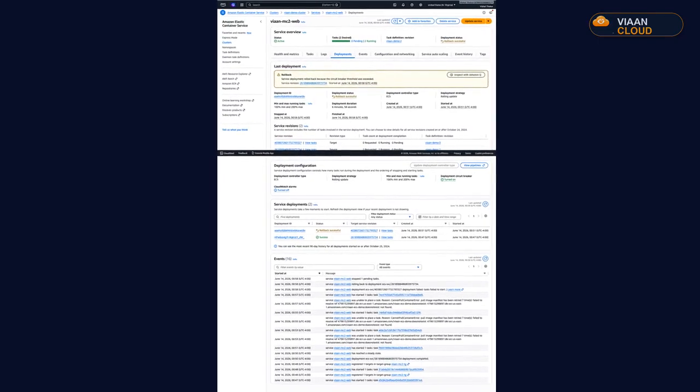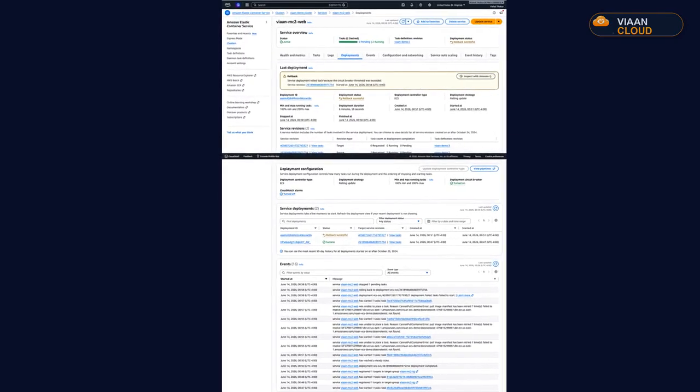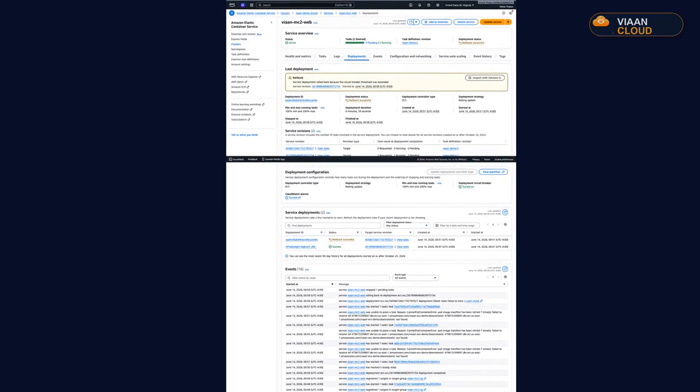Watch. I turn on the circuit breaker with rollback, then I deploy an image I know is broken. The new tasks try to start, they fail, AWS counts the failures, declares the deployment failed, and automatically rolls back to the last good version. I never touched a thing. The site stayed up the entire time.